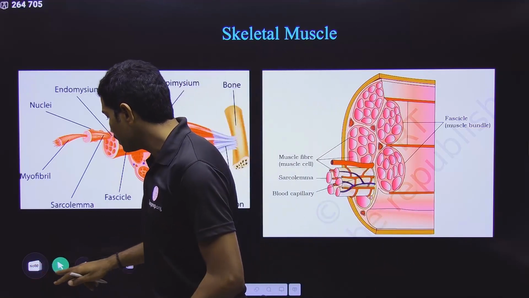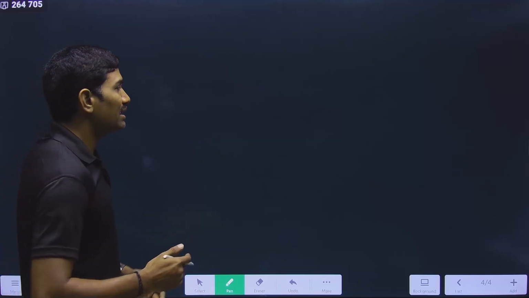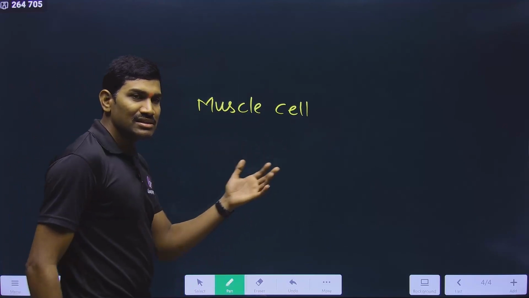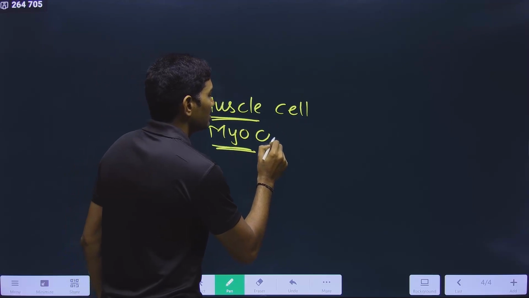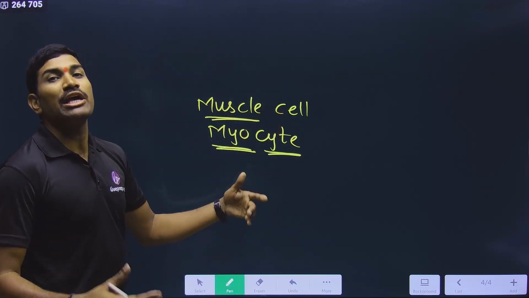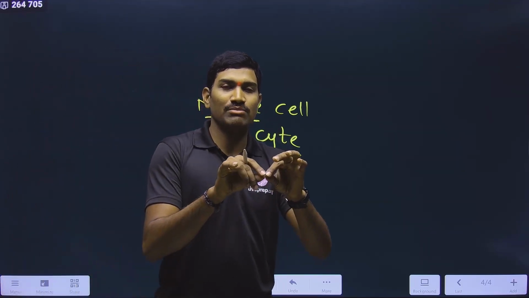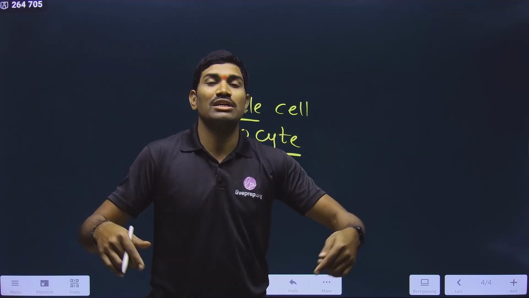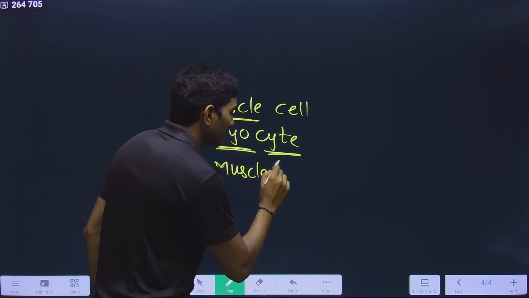This single cell is called a muscle cell. What are the different names for muscle cell? Please remember, many students do not know these names, so that's why they get confused here. In simple terms, it is called a muscle cell. Muscle cell is also called myocyte. Myo means muscle, cyte means cell. Muscle cell is also called myocyte. Both of them are the same. And how is this muscle cell present? The skeletal muscle cell is present as a long fiber, a long thread-like structure. So that's why we call it a fiber-like structure. That's why it is called a muscle fiber.